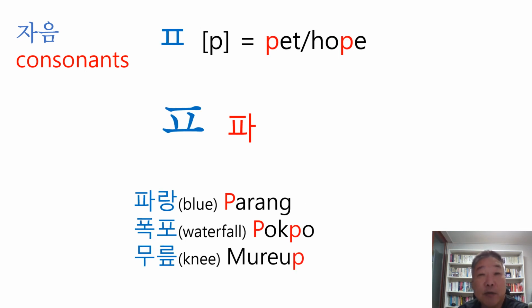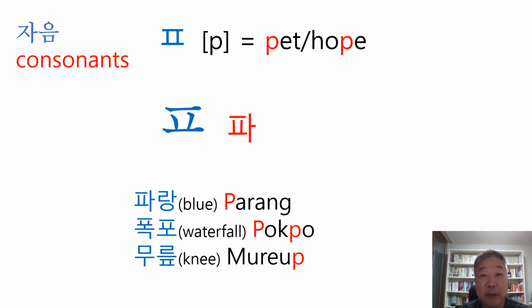The next one is also easy. It's 파. 파 sounds like P in pet or P in hope. Always P. So easy, right? The Korean words are 파랑, which means blue. 파랑. And 폭포, which means waterfall. 폭포. And the last one is 무릎, which means knee.